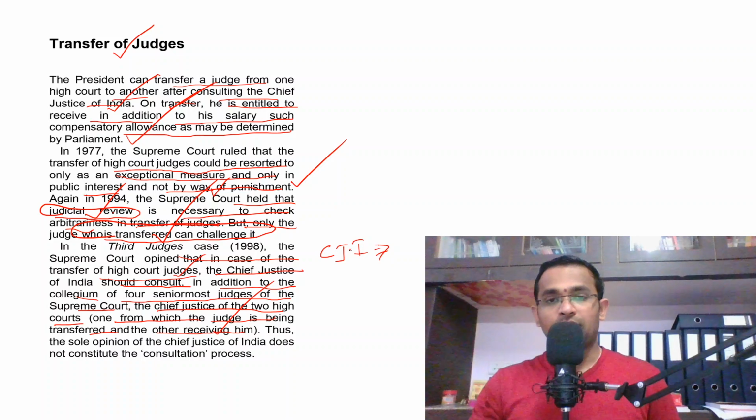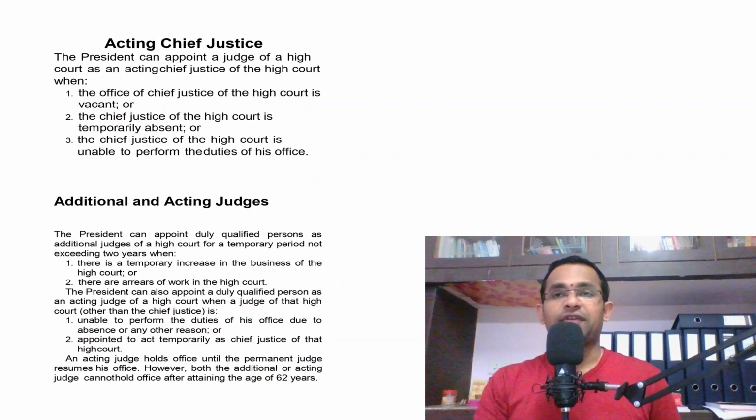However, the CJI should consult the collegium of 4 senior-most judges plus the Chief Justices of the concerned High Courts. So thus, the sole opinion of the Chief Justice of India does not constitute the consultation process. Am I making sense? So did you understand the process of transfer of judges?